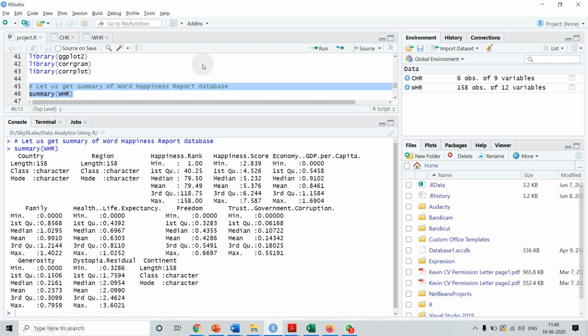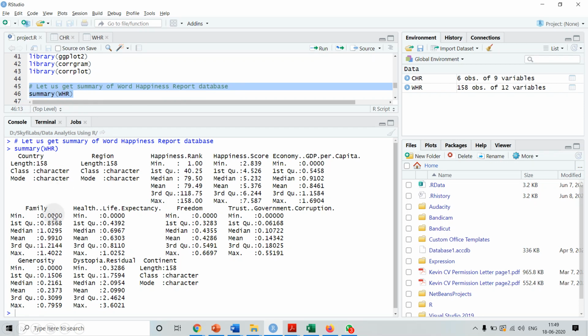The first thing we want to see is the summary of the World Happiness Report database. For this we are calling the summary function, and we are specifying the data frame WHR. As a result, it gives us the summary of all the columns.